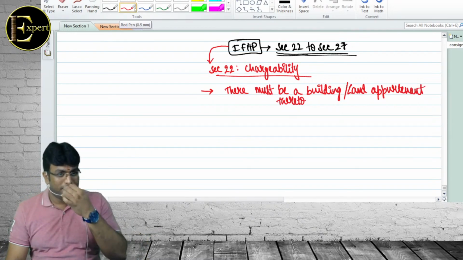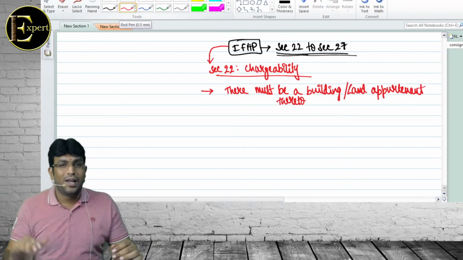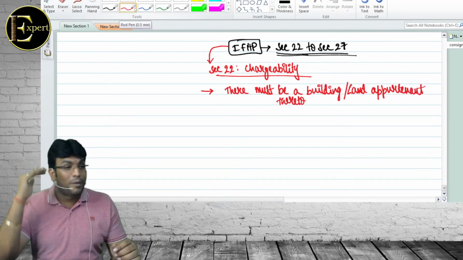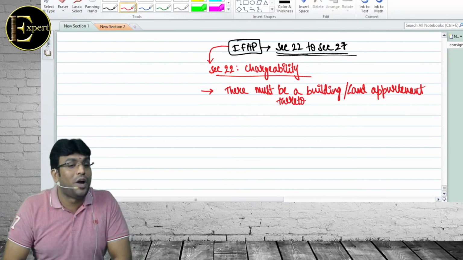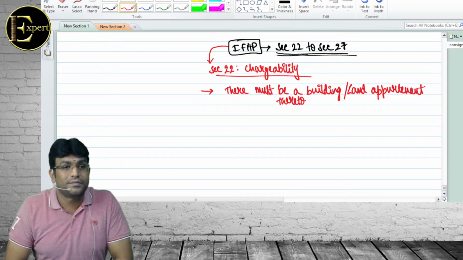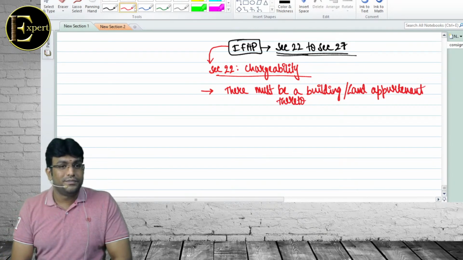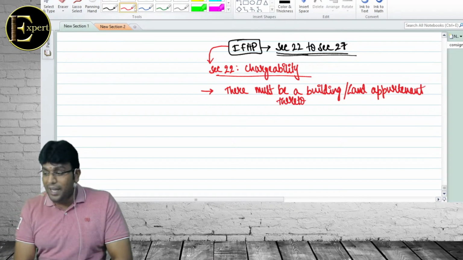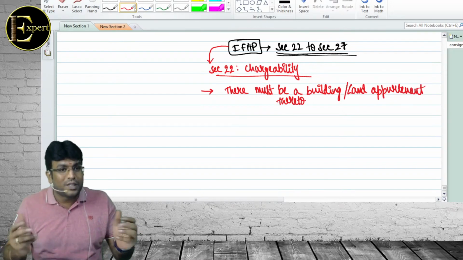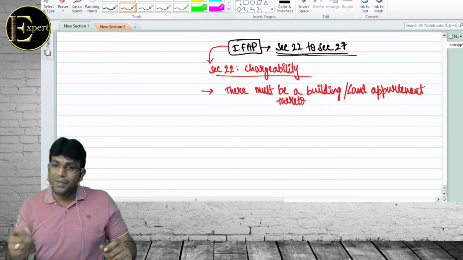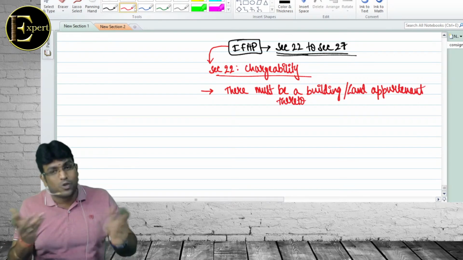I'll ask one question, which you tell me. I've constructed 4 walls, but I have not put a roof. Is it a building? The answer is yes. Existence of a roof is not a prerequisite to call it a building. Next, I constructed a building made of wood. There is no bricks, steel, cement or sand; it is completely constructed of wood. Is it a building? Definitely yes. It need not be made of brick, cement, sand and steel. Even a wood building is also a building.